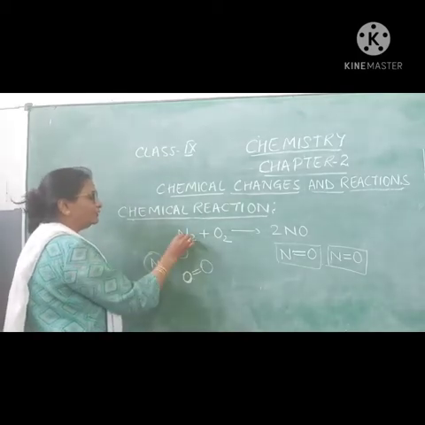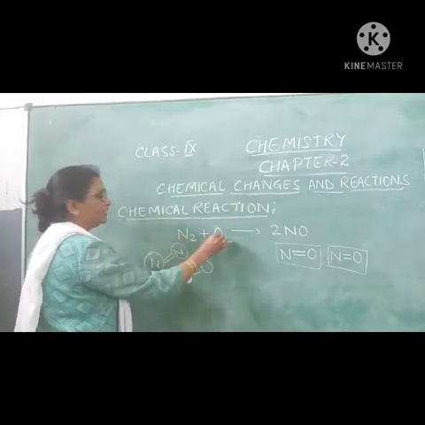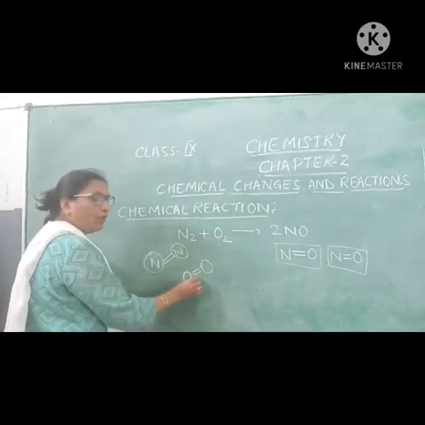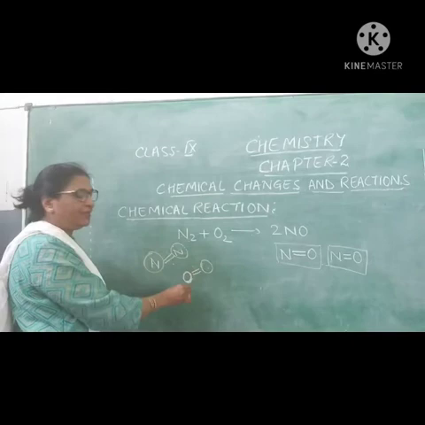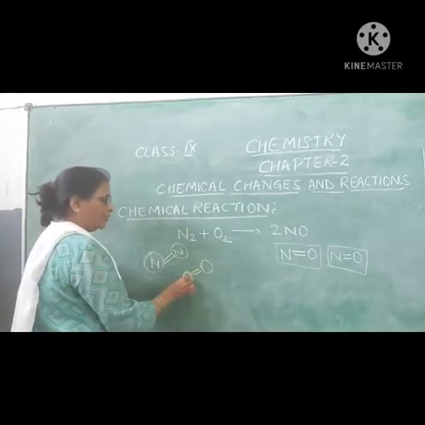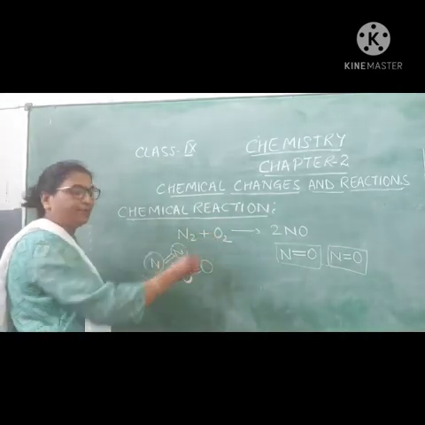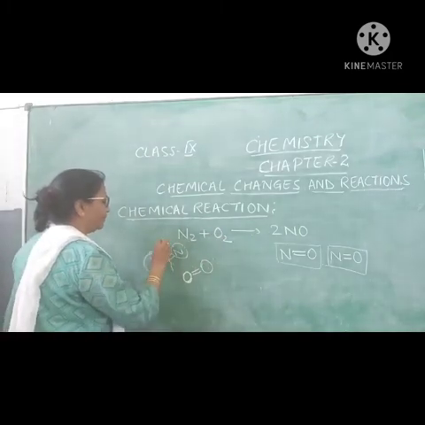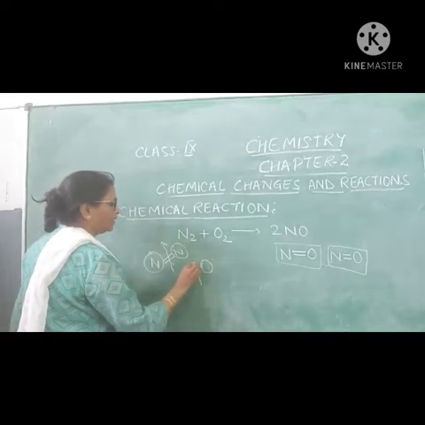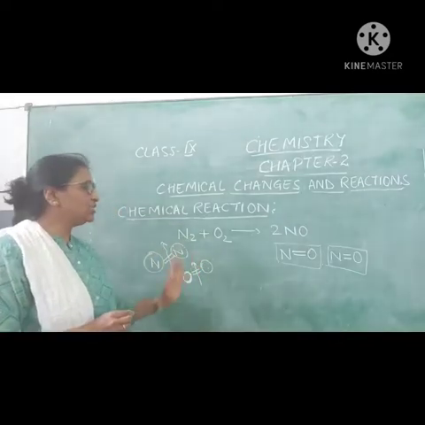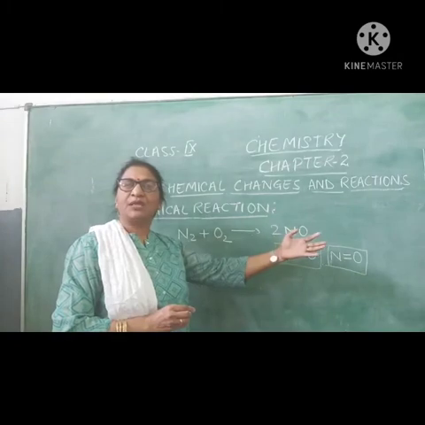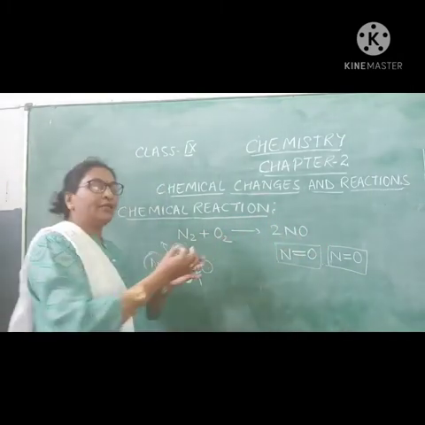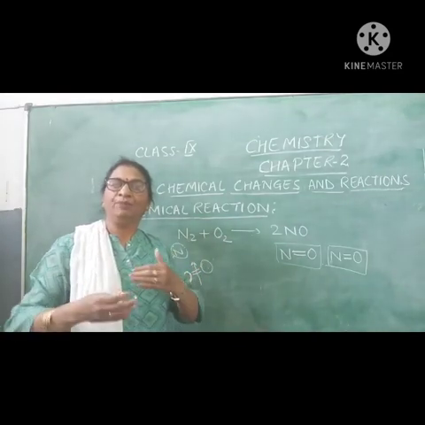The same way, an oxygen molecule is made up of two atoms, and there is a bond between the two atoms of oxygen, forming one molecule of oxygen. So during chemical reactions, these bonds are broken down and change into a new substance by forming new bonds.